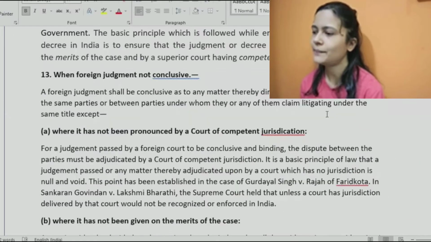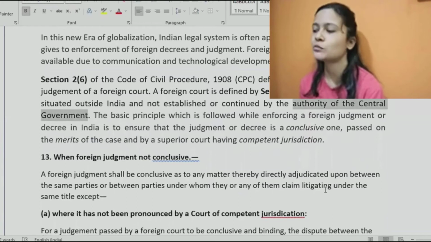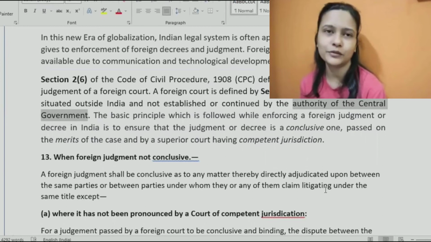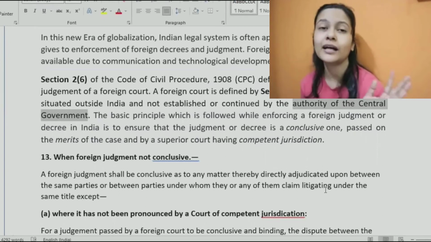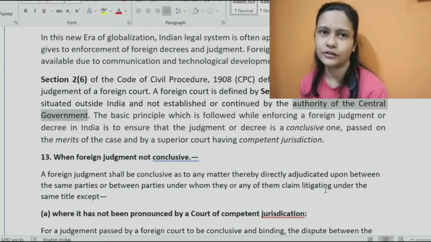Outside India, plus also outside the authority of the central government, because sometimes it may happen that there would be embassies, right? For India there will be people in every single country to take care of the Indians who are residing there. Might be they would establish some redressal body or something.